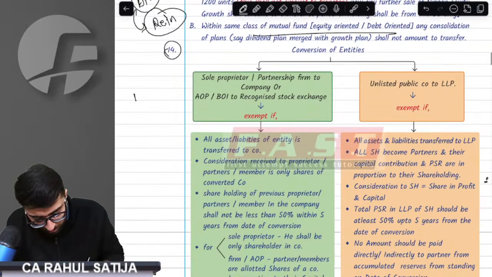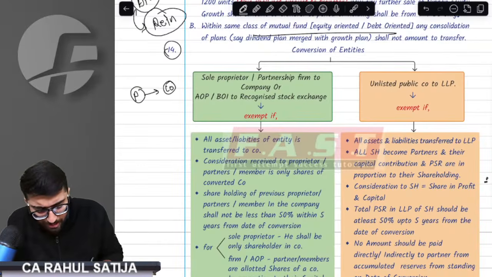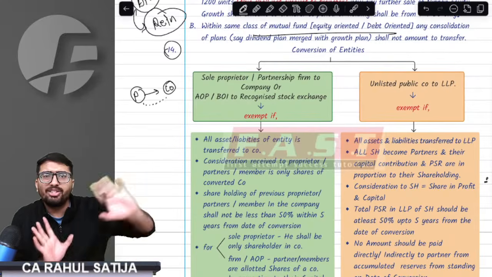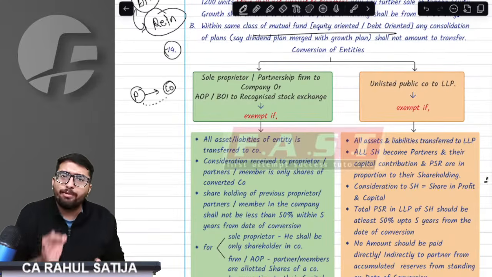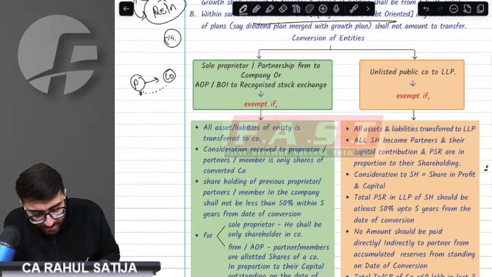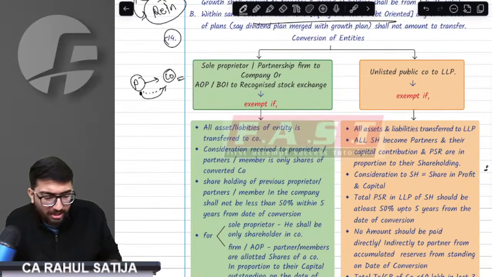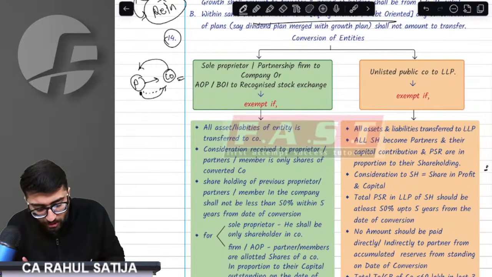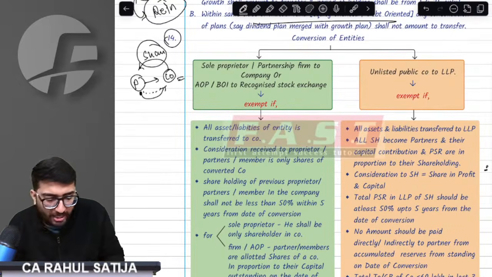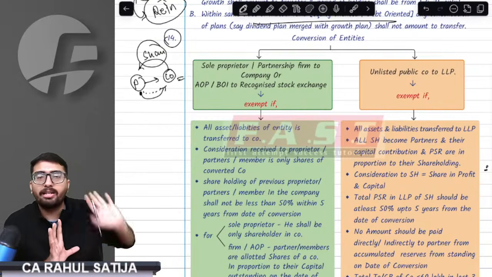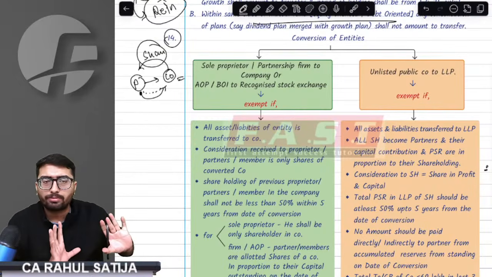Sir, if a proprietor converts itself into a company, there are multiple transactions taking place. The proprietor is giving up all the assets. He is receiving shares. The provision says every transaction will be exempt, provided whatever assets this proprietor has are transferred to the company only. In return, he should be getting shares of the company, nothing else. No money. He should be getting only shares.